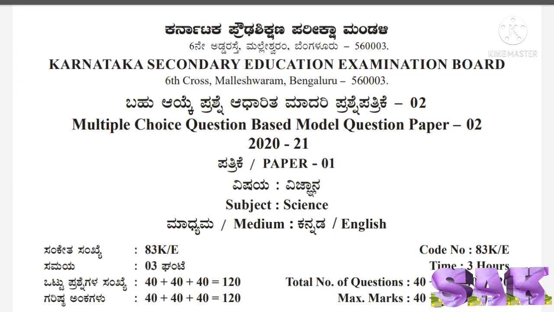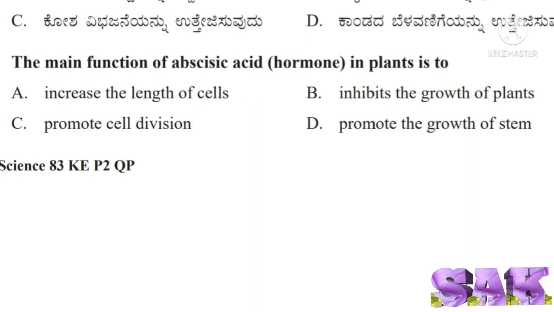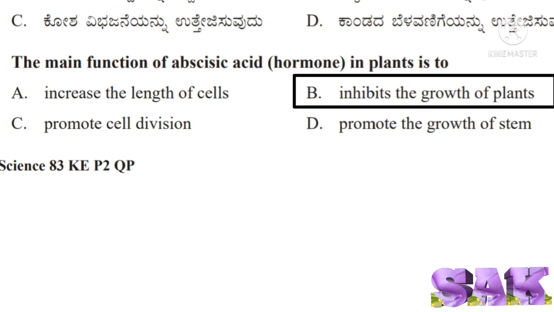Dear students, in this video, let us solve MCQ of Model Paper 2. First question from biology part. The main function of abscisic acid in plants is to. Correct answer for this question is option B, inhibits the growth of plants.